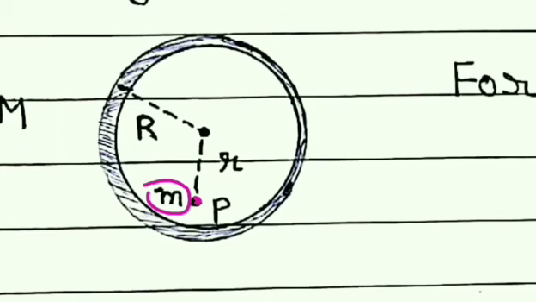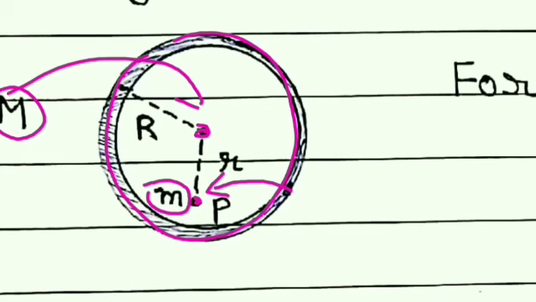So in that case, what will happen? The force acting at this point will always be zero. So students, remember this thing, because when any particle is inside the spherical shell, we cannot consider that the mass M of this spherical shell is concentrated at its center. It is only considered at the center when we choose any point outside. In that case only the whole mass is considered at its center of mass, otherwise not.